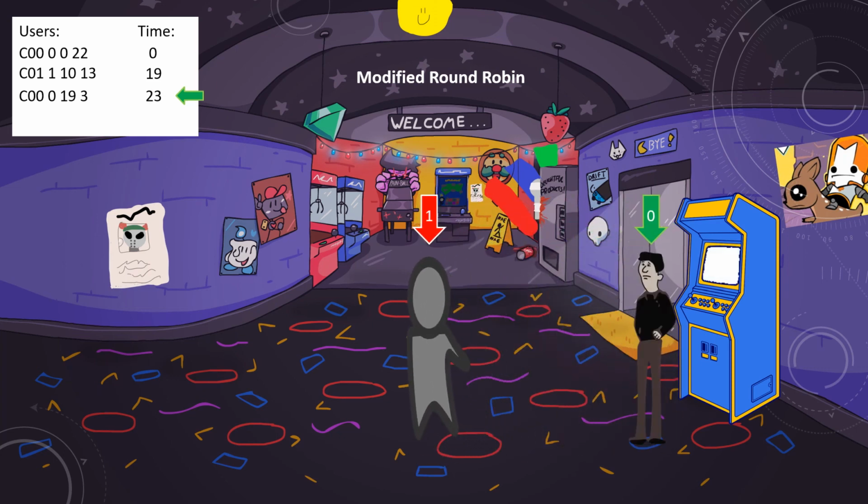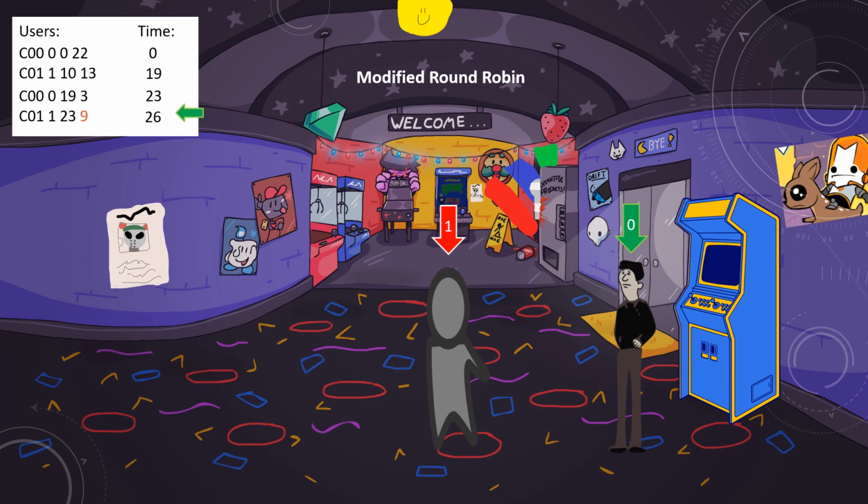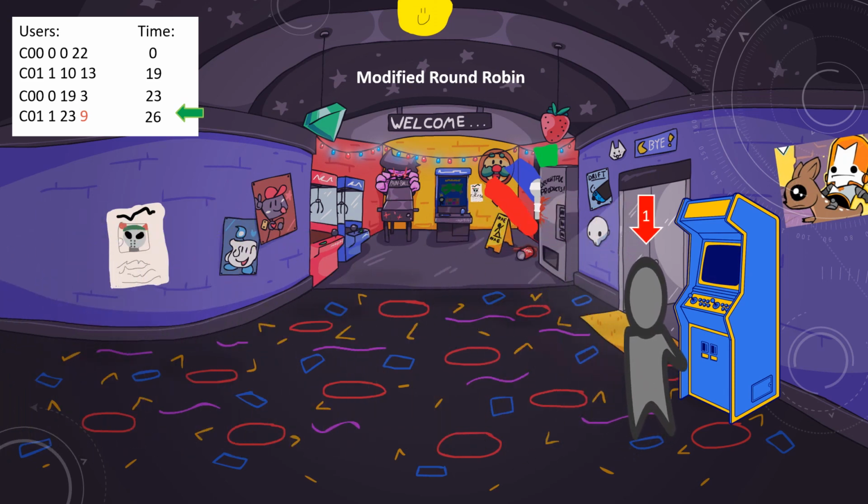Now user 1 is back in the queue with 9 time slots left on the machine. They either wait for user 0 to complete their remaining time or a max of 9 time slots. But in this case, user 0 completed in 3 time slots, then left, and that is at time 26.